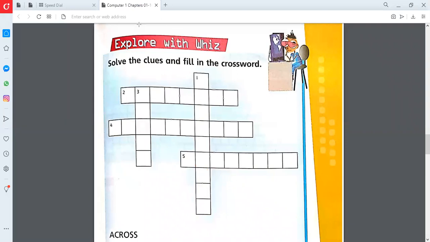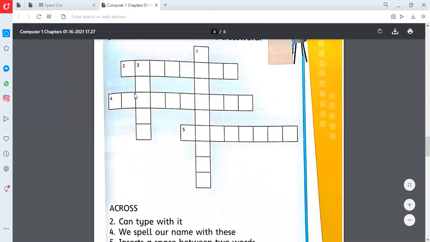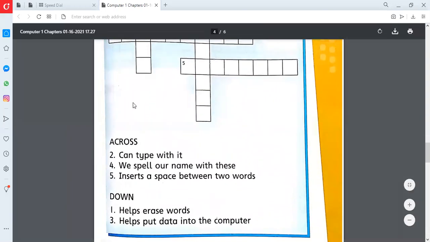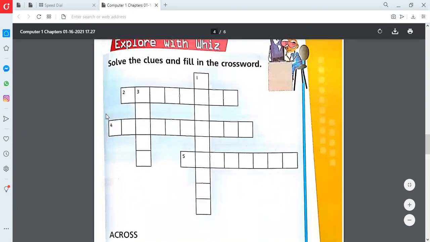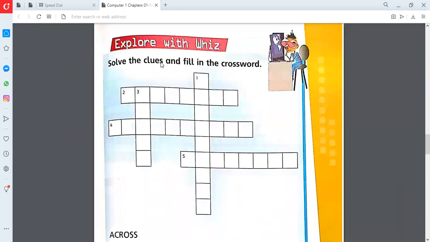They are giving you the hint at the end of the page. Before going towards the hint, let's see this question. The first word will go in this one, the second word will come in this one, the third word will go in this way, the fourth word in this way, and the fifth word in this way.